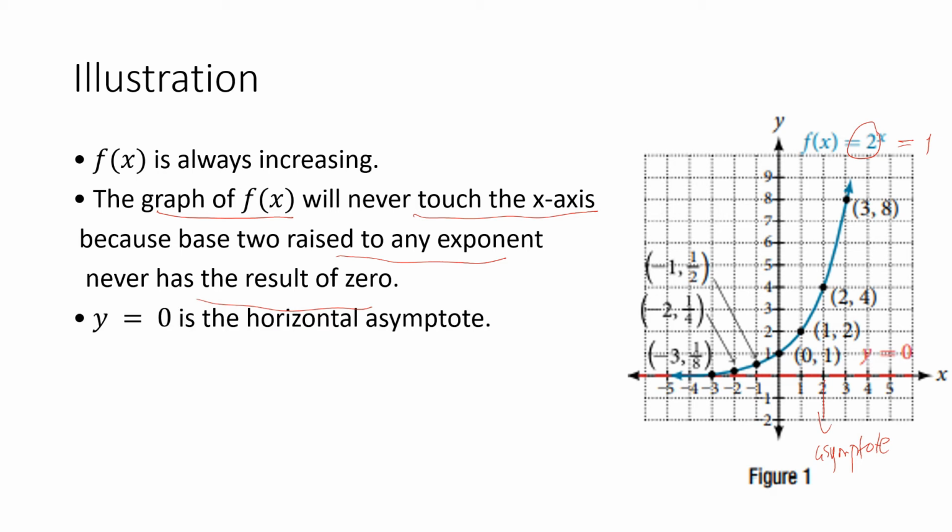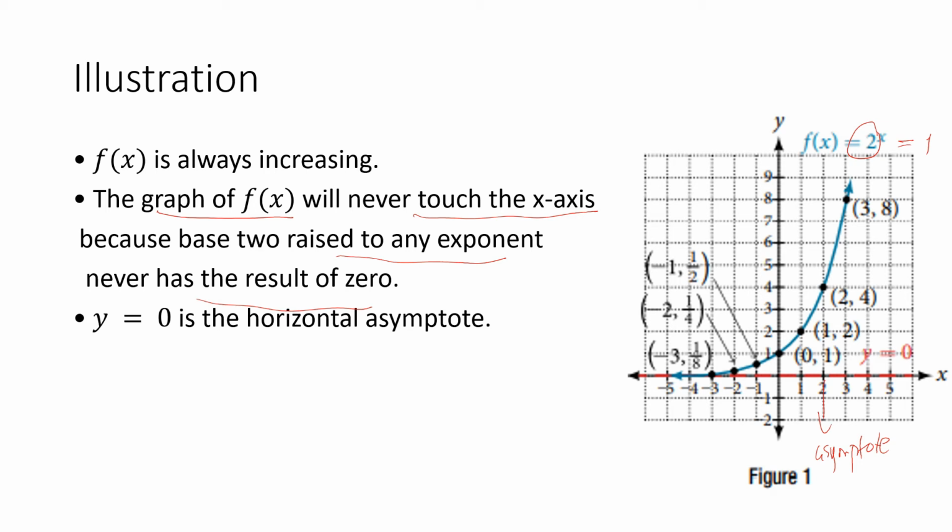And as I've said earlier, the reason why this function never touches the x-axis, or y is equal to 0, is because y is equal to 0 is the horizontal asymptote. Now, recall in your high school, an asymptote is a line that continually approaches a given curve but does not meet it at any finite distance, right?